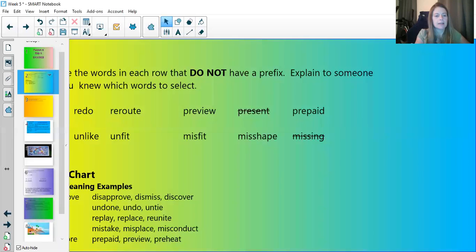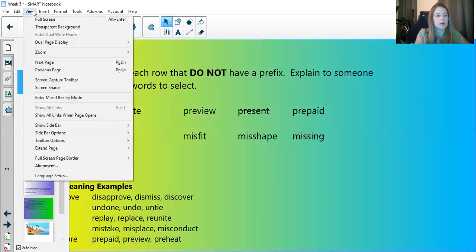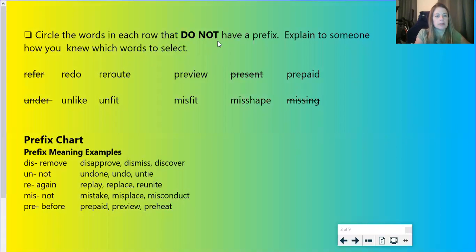Your first task was, we're going to view this in full screen mode so you can see the whole thing. Circle the words in each row that do not have a prefix. Explain to someone how you knew which words to select. And if you have the packet, you should have had this prefix chart as part of your packet. I moved it over to this page just so that we could use it while we're doing this.